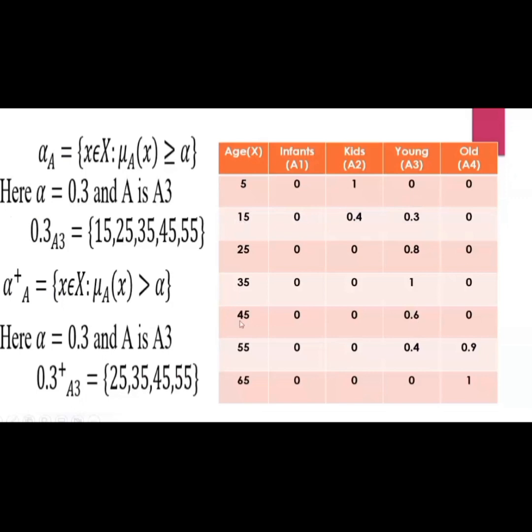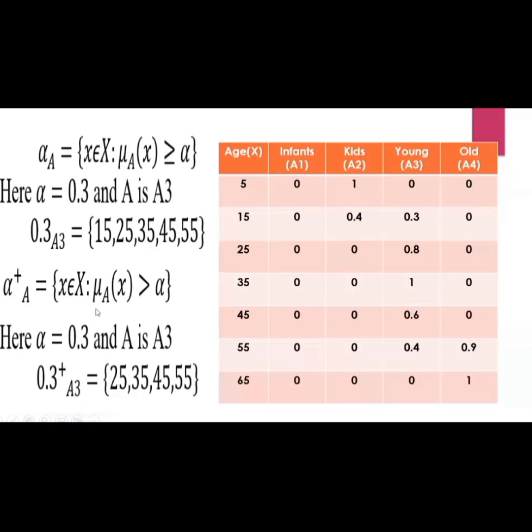The next, 0.6, is also greater than 0.3. The corresponding value is 45. 0.4 is obviously greater than 0.3, so the corresponding value of the universal set is 55. So 15, 25, 35, 45 and 55 are the elements whose membership is greater than or equal to alpha, that is 0.3, from the fuzzy set A3. Then the same example followed by strong alpha cut.